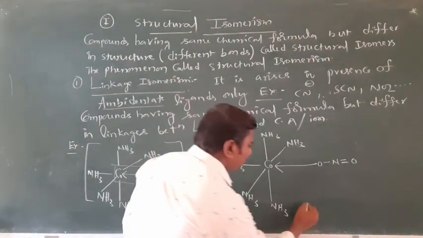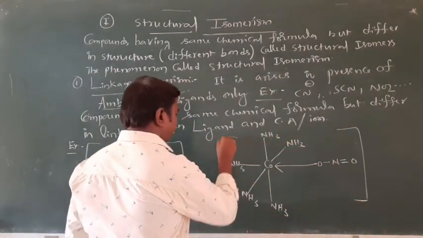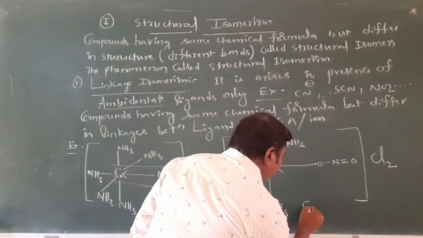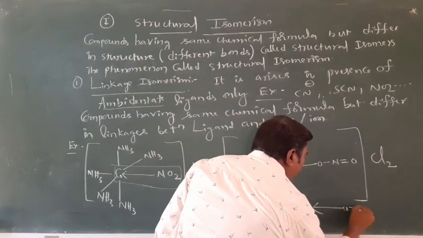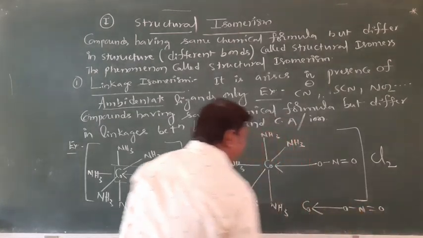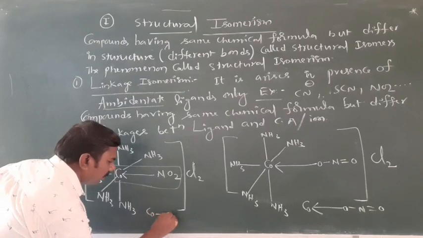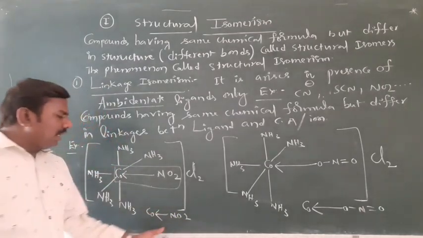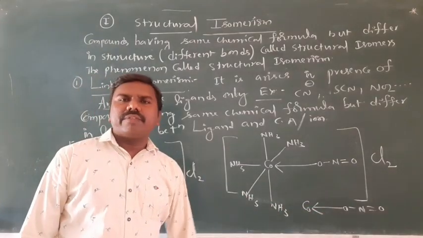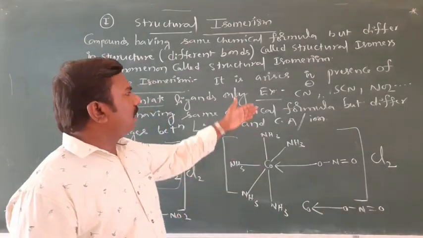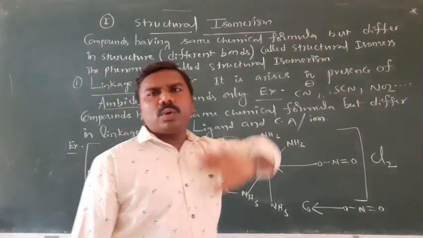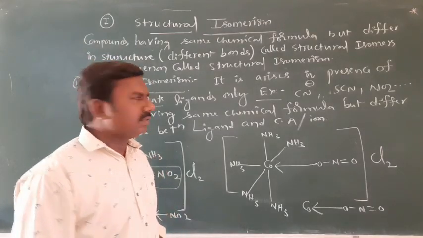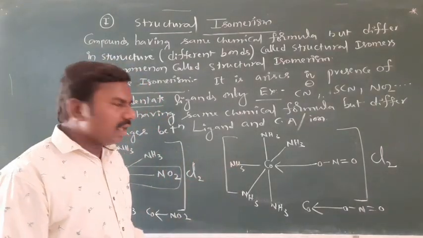The complete formula has Cl2 outside. The bond is Co-ONO here and Co-N there. Such linkages are only possible in the presence of ambidentate ligands like CN, SCN, NO2. This was observed by the scientist Jorgensen in this complex.